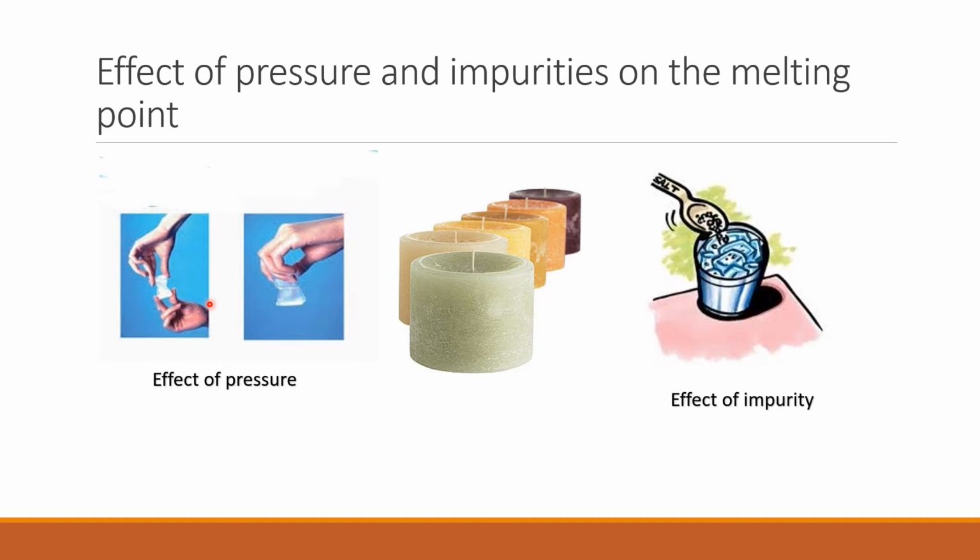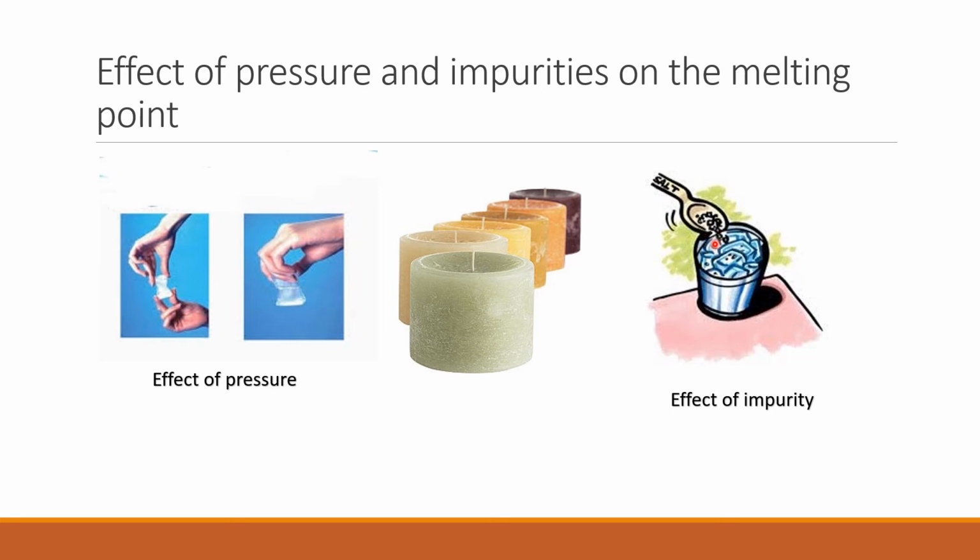Next is, what is the effect of impurity on the melting point? The melting point decreases by addition of impurities. Melting point of ice decreases from 0 degree centigrade to minus 22 degree centigrade on mixing salt in it.